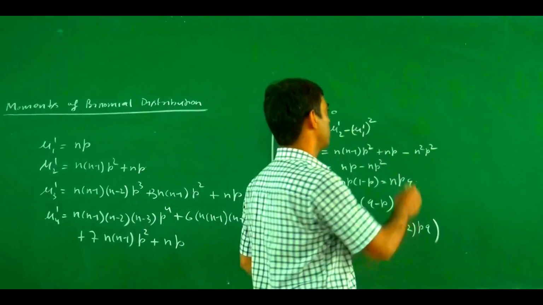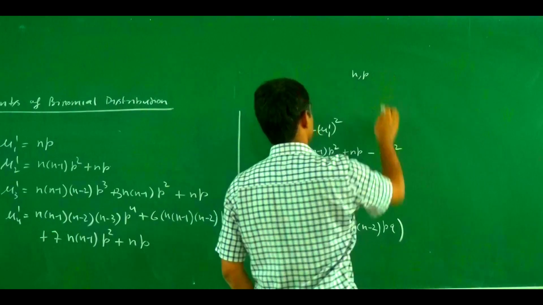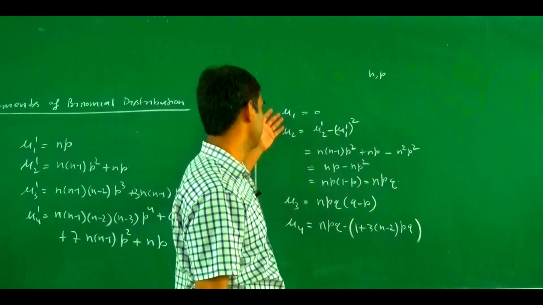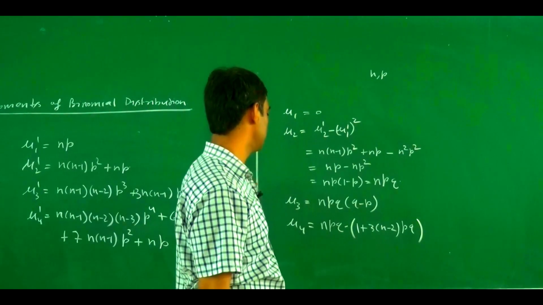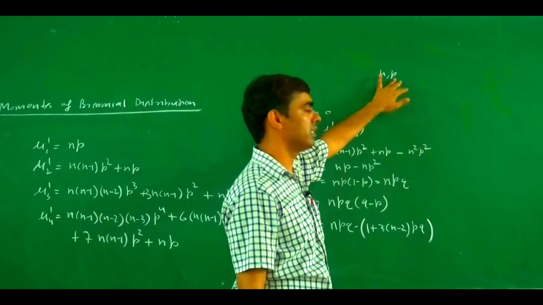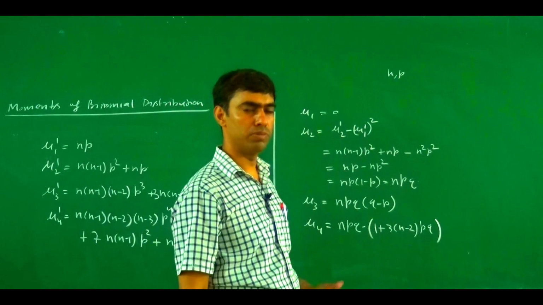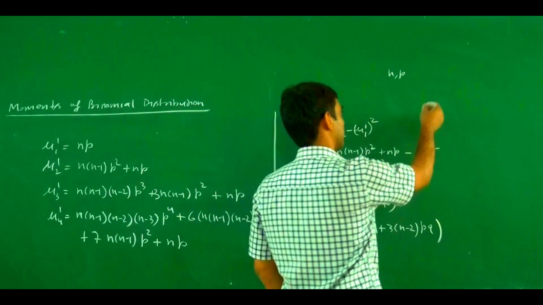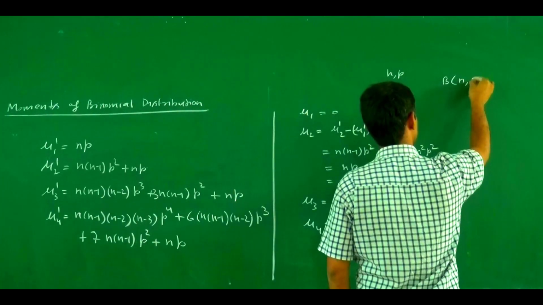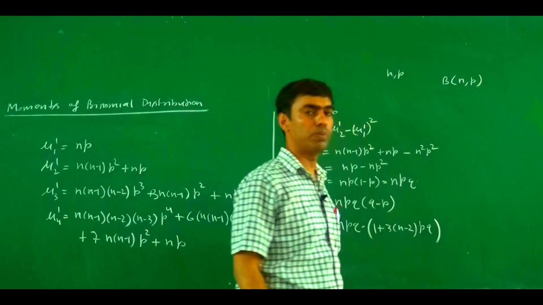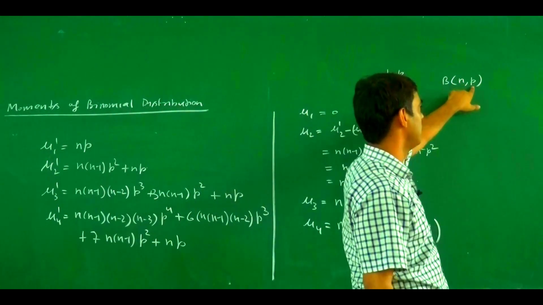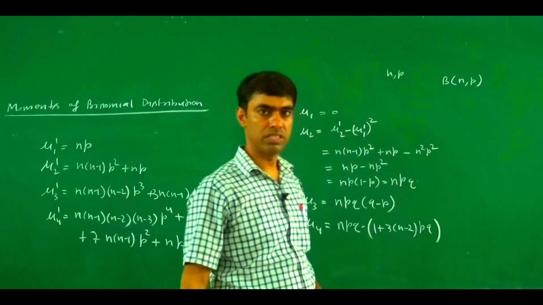If we have n and p, we can also find q, because q equals 1 minus p. So the binomial distribution can be defined by n and p. This is a two parameter distribution, and if we have the values of n and p, we can find all the statistics of a binomial distribution.